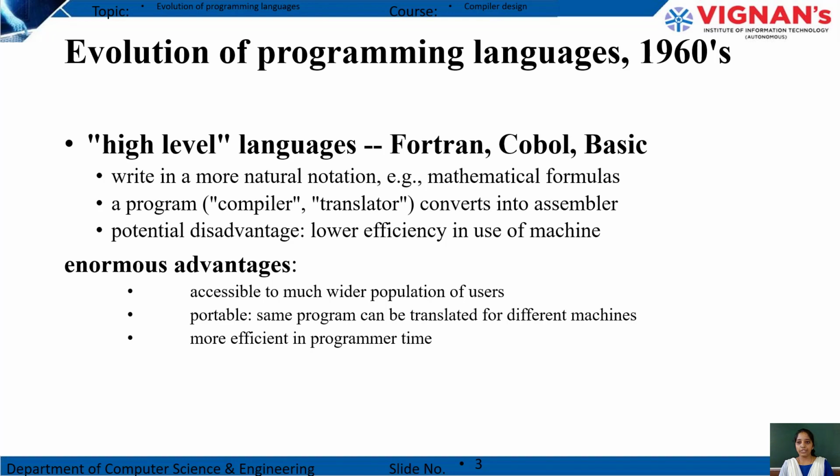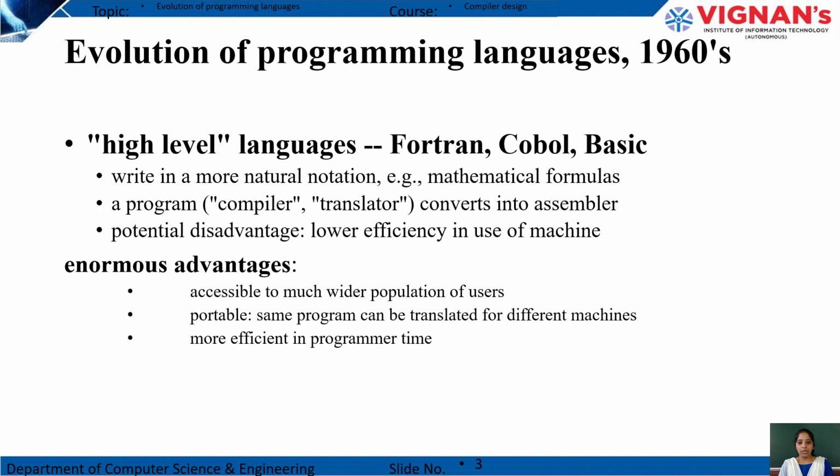So these high level languages were developed in the 1960s. There were many high level languages. Firstly, in 1960, they developed Fortran, COBOL, BASIC. Generally we don't know about these programming languages, but before C, C++ and Java, they developed Fortran, COBOL and BASIC.